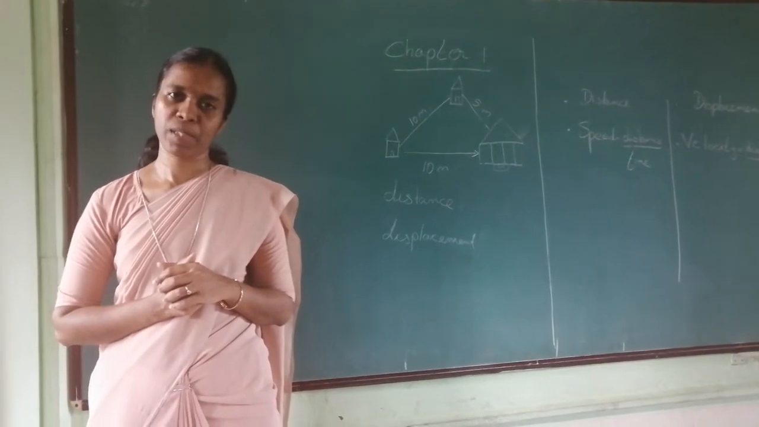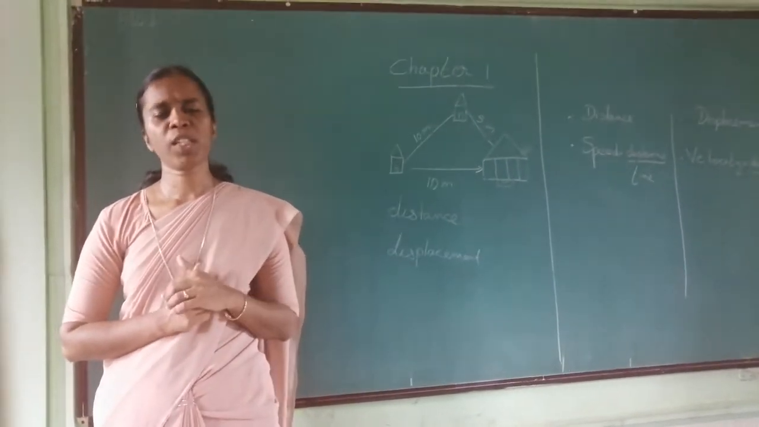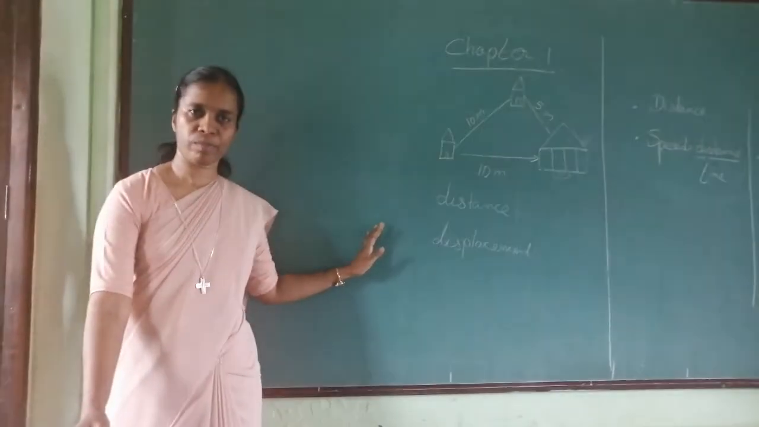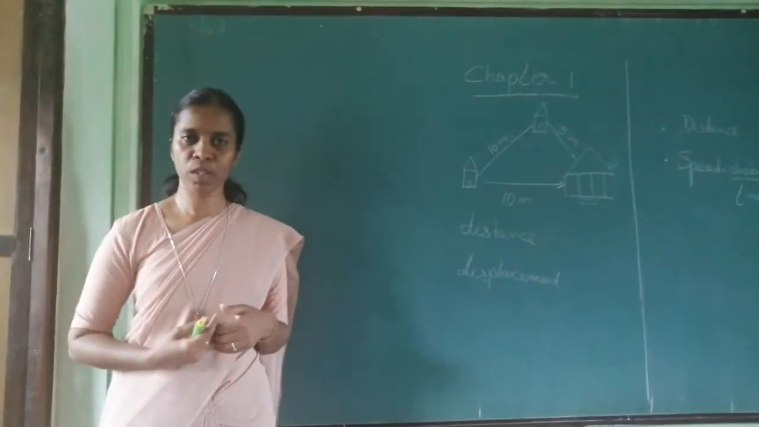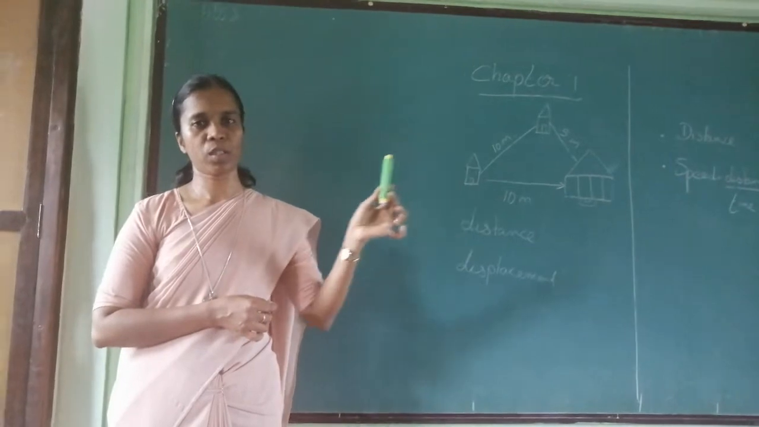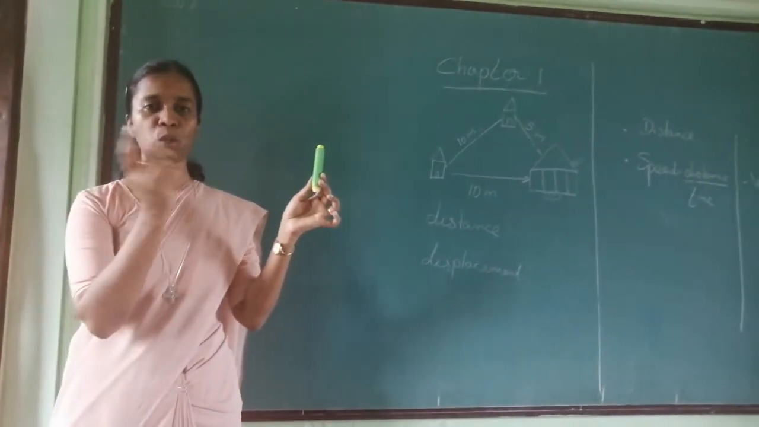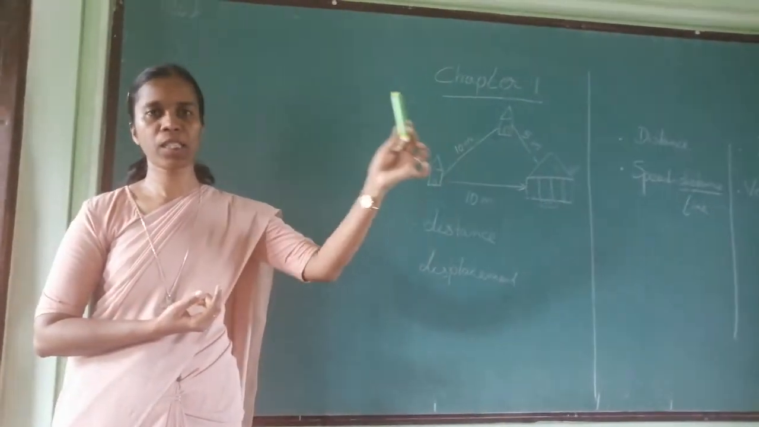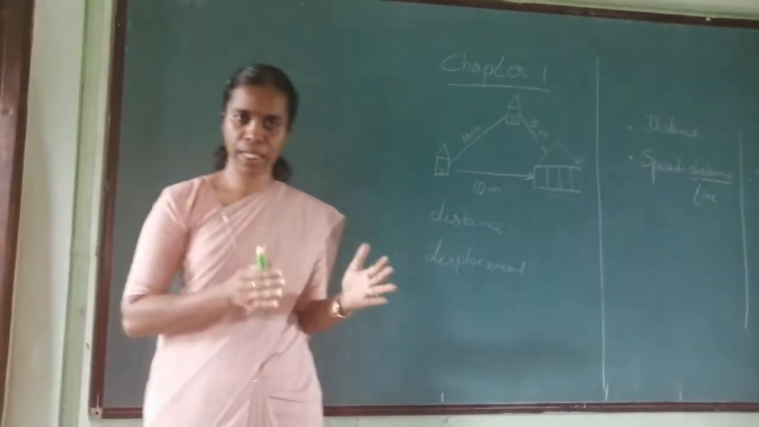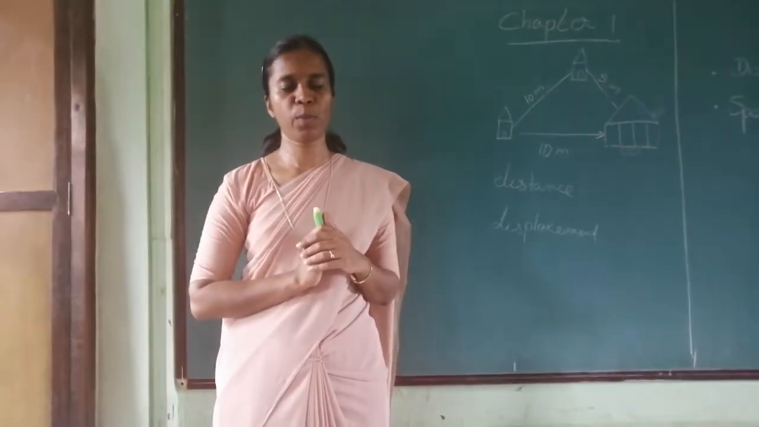Let's start with the first chapter. What is the first chapter? Laws of motion. When do you say that an object is in motion? Do you say that this board is in motion? Do you say that I am in motion? No. You can see the chalk. Chalk is in motion. Why do I say that chalk is in motion? It's because with respect to the surrounding, it has changed its place. When an object changes its place with respect to the surrounding, then we say that object is in motion.